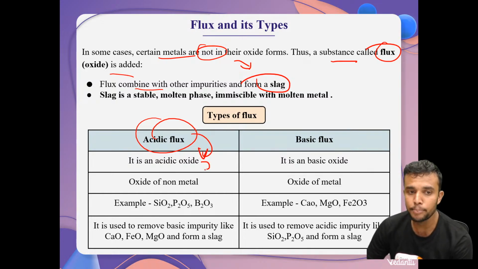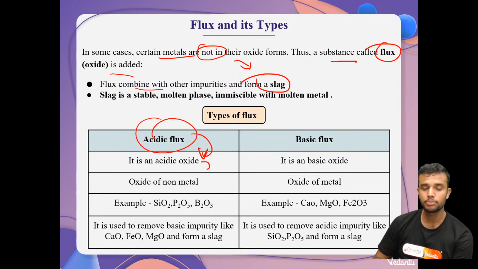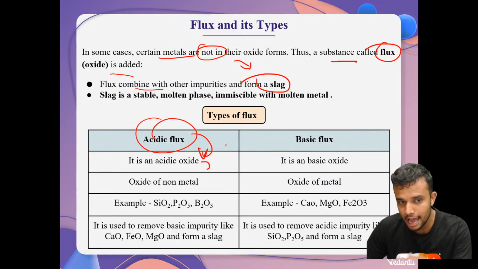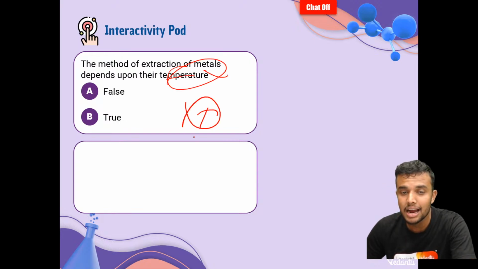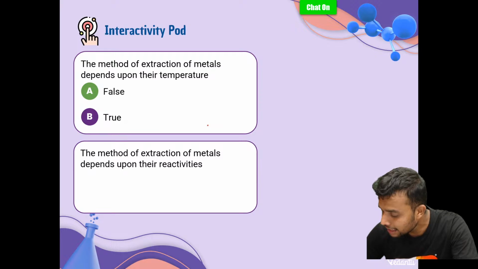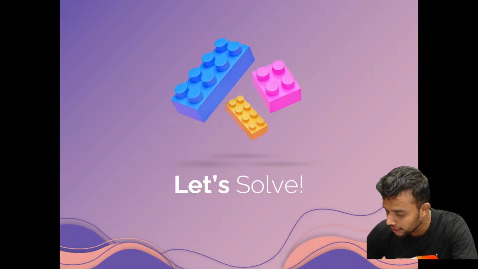When it is mixed with another impurity, it forms slag. In flux, we have two types: acidic flux and basic flux. These are the examples. Does the method of extraction of metals depend on temperature? No, sir, it depends completely upon their reactivity series.